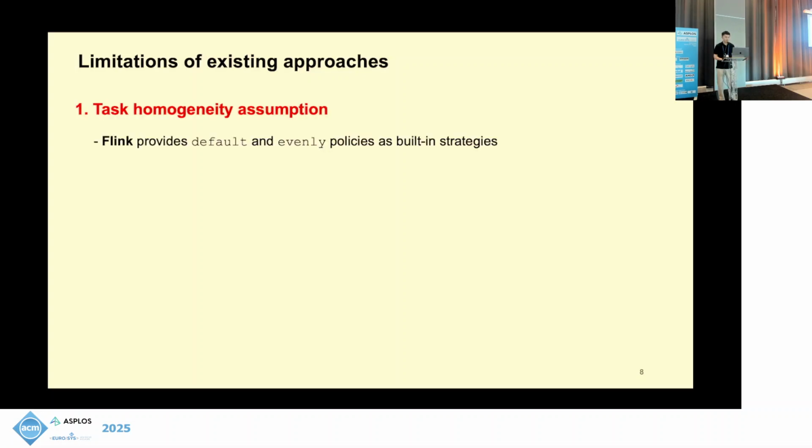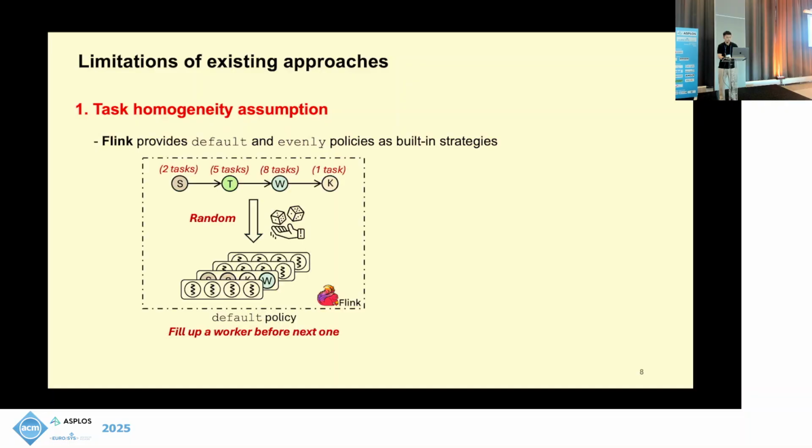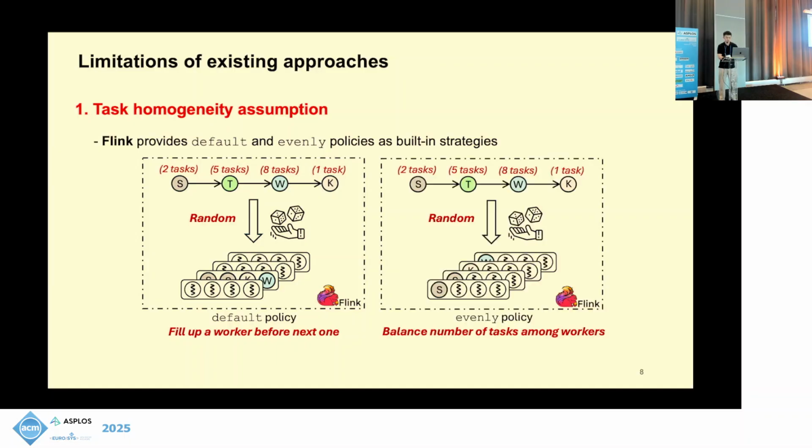Most streaming processors have the task homogeneity assumption. We will use Apache Flink as an example. It provides the default and evenly policies as built-in strategies for task placement. The default policy will just try to fill up all slots of one worker before the next one. However, the order of which worker is going to be deployed first or which operator will be deployed first is determined at random.